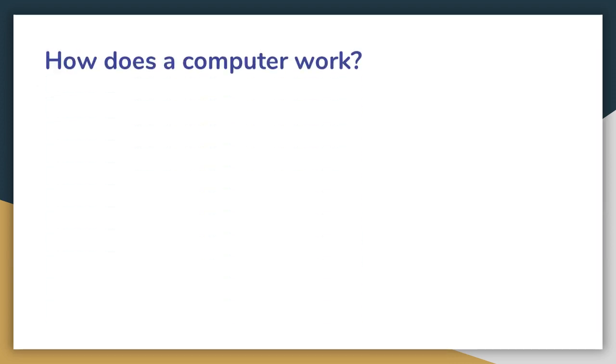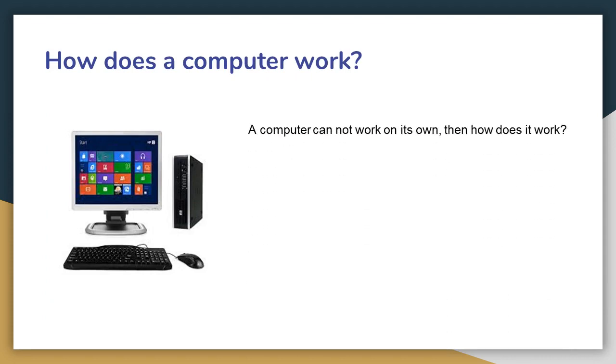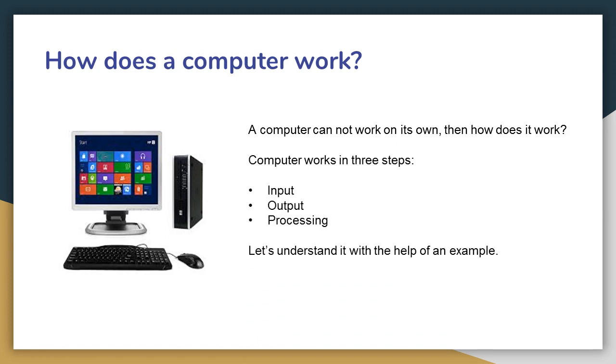That is, how does a computer work? A computer cannot work on its own. Then how does it work? A computer works in 3 steps. Step number 1 is input, step number 2 is output, and step number 3 is processing. Let us understand it with the help of an example.